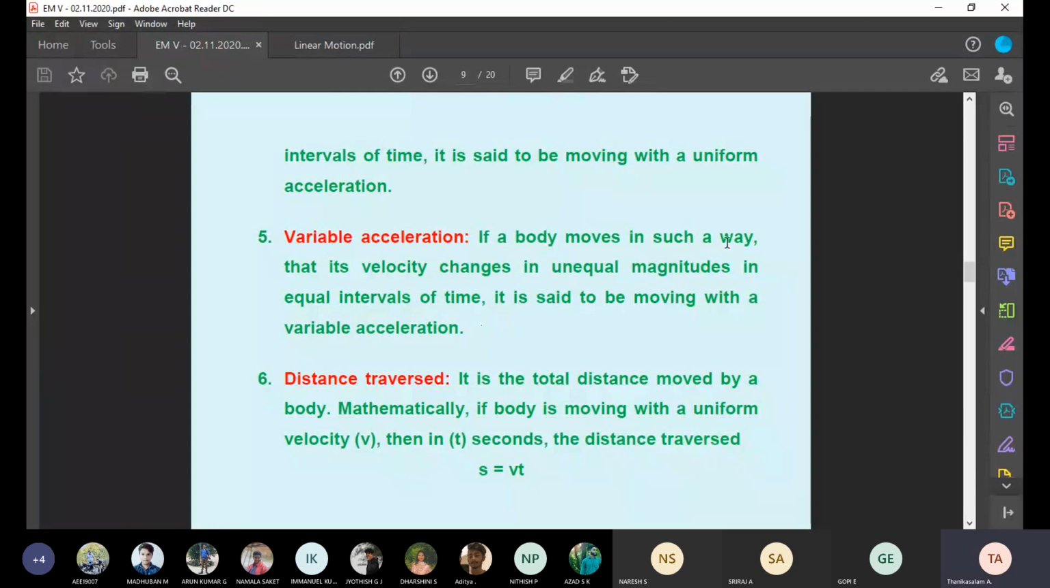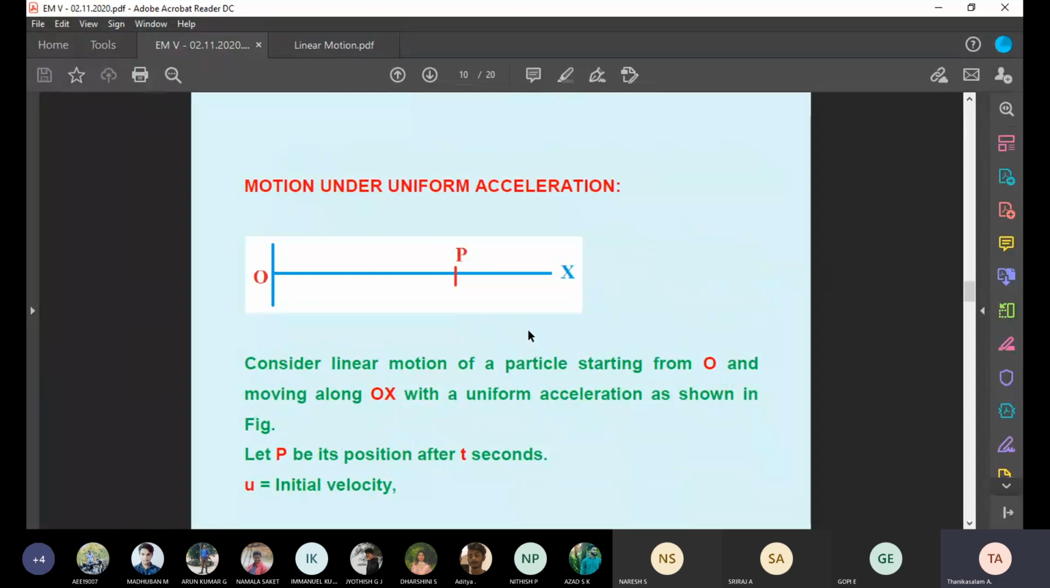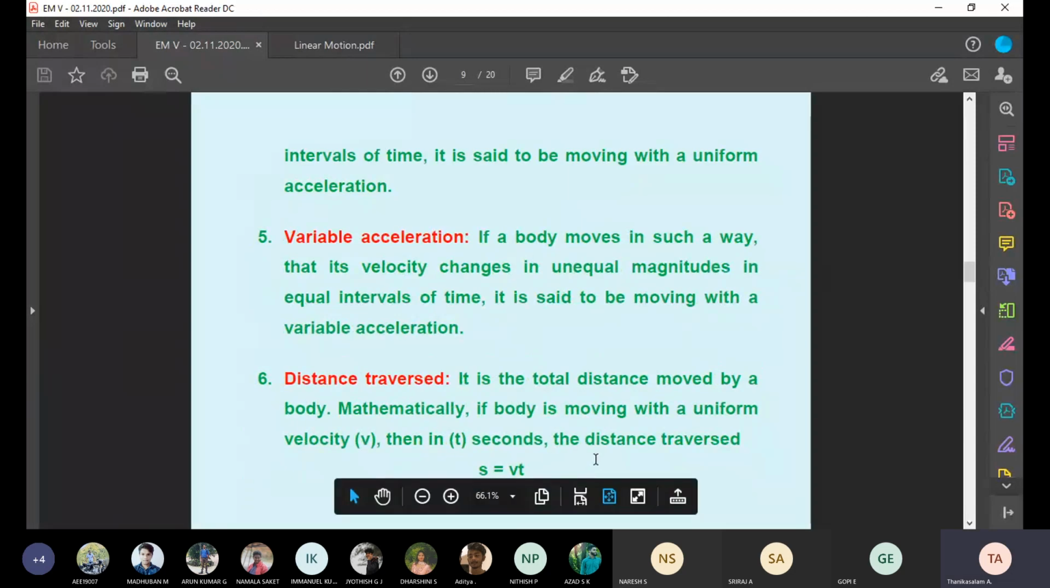See here, a body moves in such a way that its velocity changes in unequal magnitude in equal intervals of time. It's said to be moving with a variable acceleration. Then distance traveled. How do you calculate distance traveled? It is the total distance moved by a body. You are going from Chennai to Pondicherry, that distance is the total distance moved by the body.